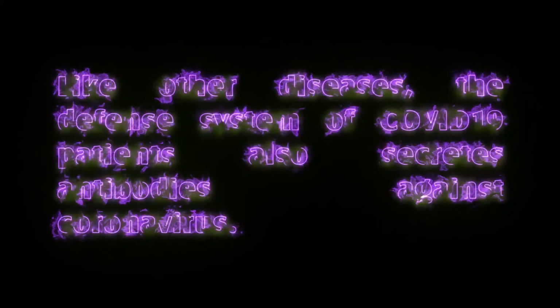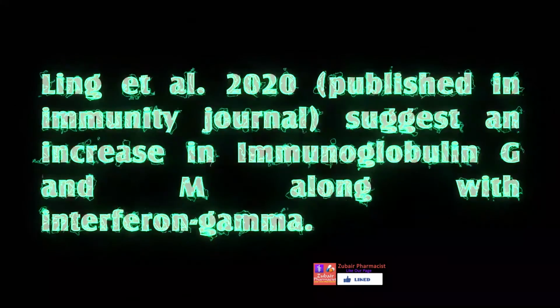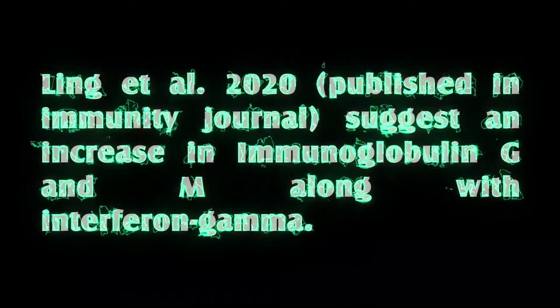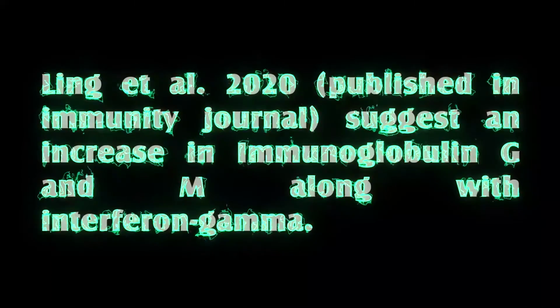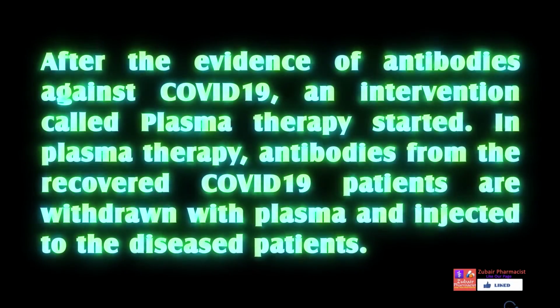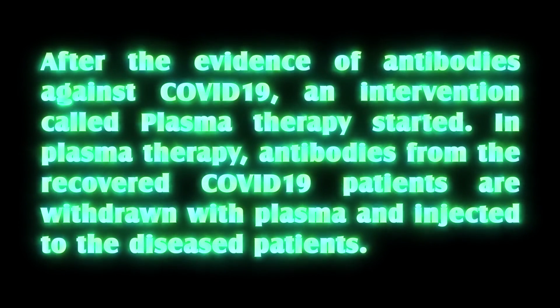Like other diseases, the defense system of COVID-19 patients also secretes antibodies against coronavirus. Ling et al. 2020, published in Immunity Journal, suggest an increase in immunoglobulin G and M along with interferon gamma. After the evidence of antibodies against COVID-19, an intervention called plasma therapy started.